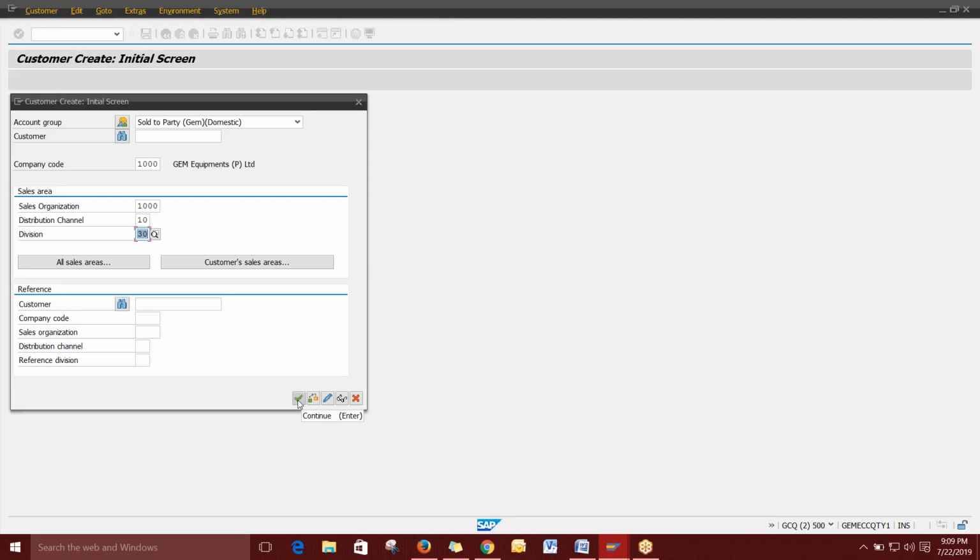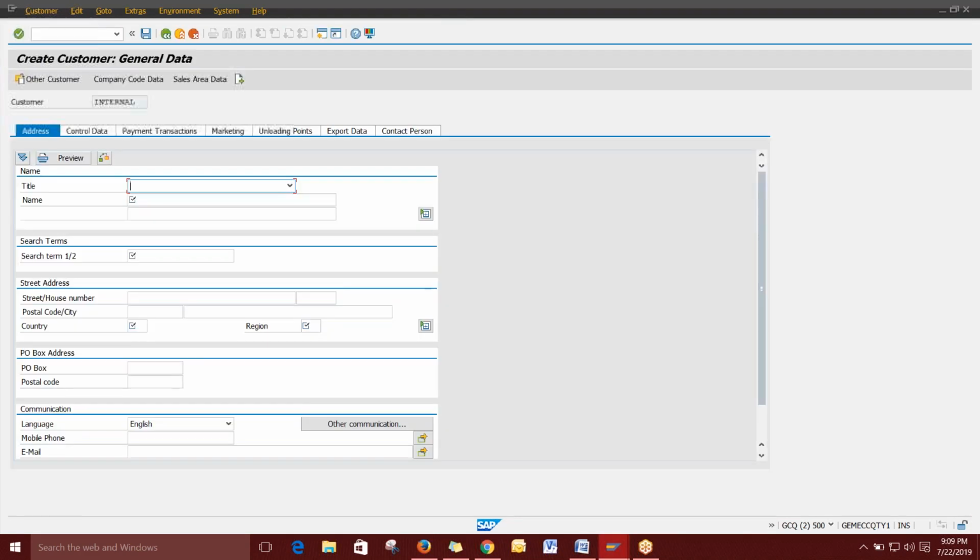So I'm just continuing. The page is quite normal, all the basic things that you have seen in many ERPs are quite normal here. I'm giving the company, then test customer SD. Okay, street number, anything you can give, so I'm giving XXX street, and any postal number.